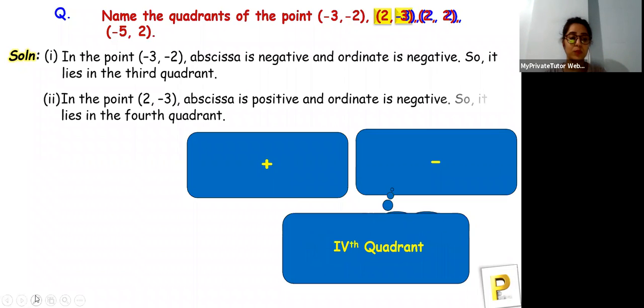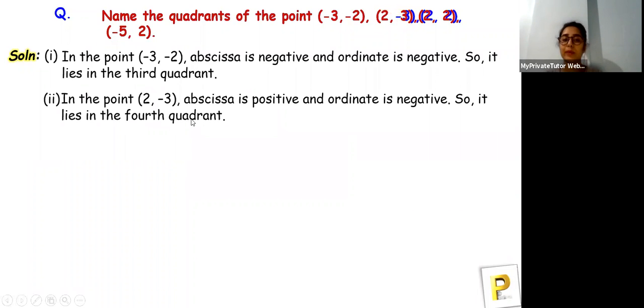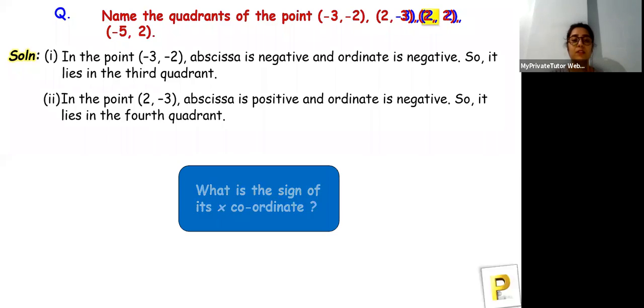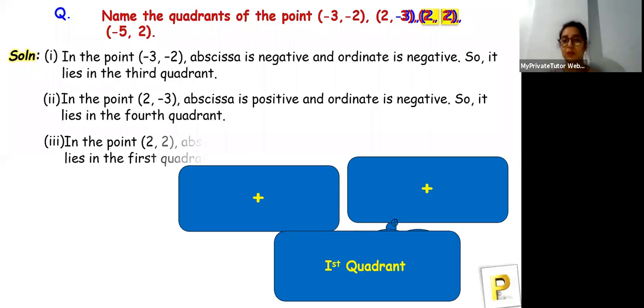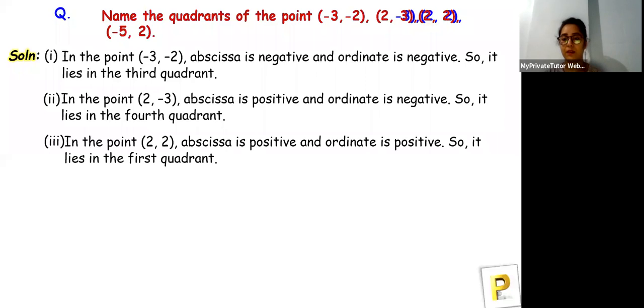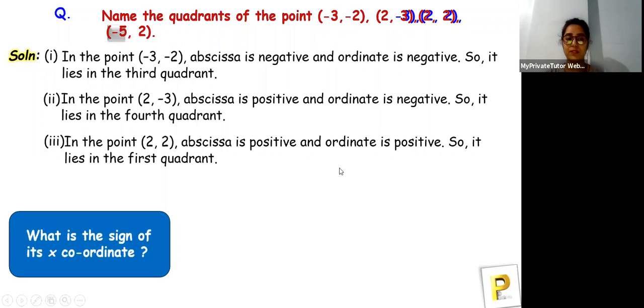Okay, so let's move towards the next one. So in the point 2, -3, the x value is positive and the y value is negative, so it lies in the fourth quadrant. The next one is 2, 2 and both of them are positive, so they lie in the first quadrant. Okay, let's talk about the last one, and that is -5 and 2. What is the sign of its x coordinate?